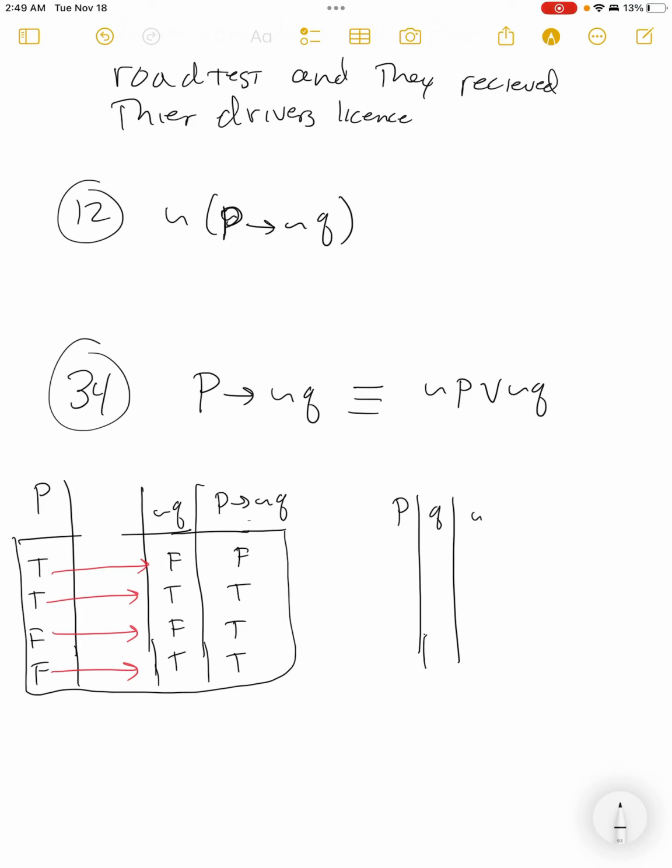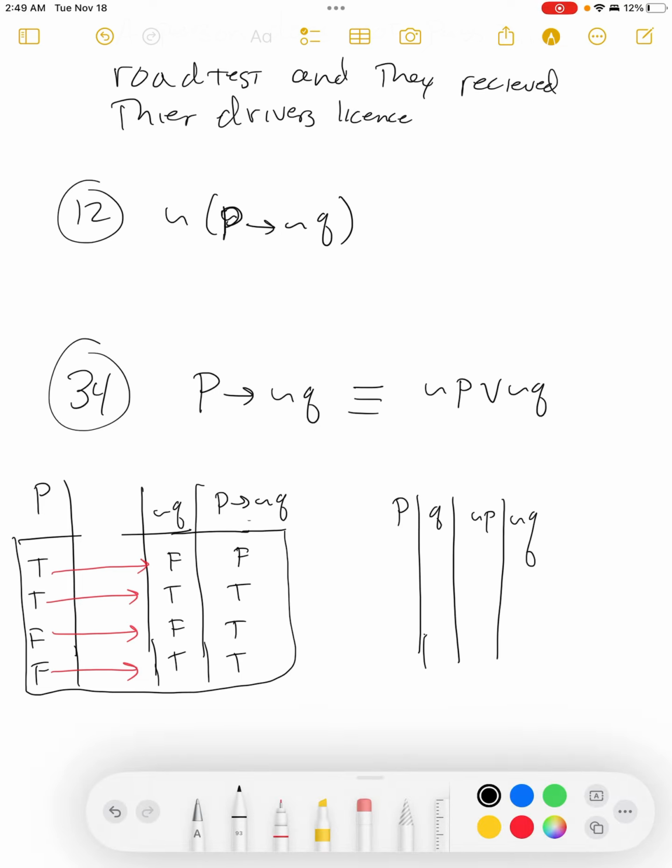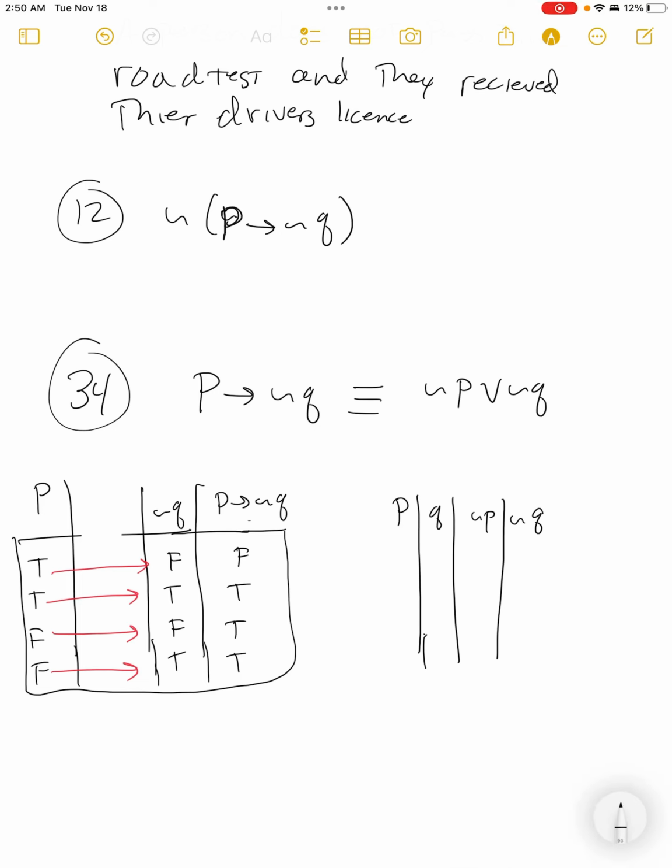So over here, we need P, Q. We need not P, not Q. Oops, I made that really long.